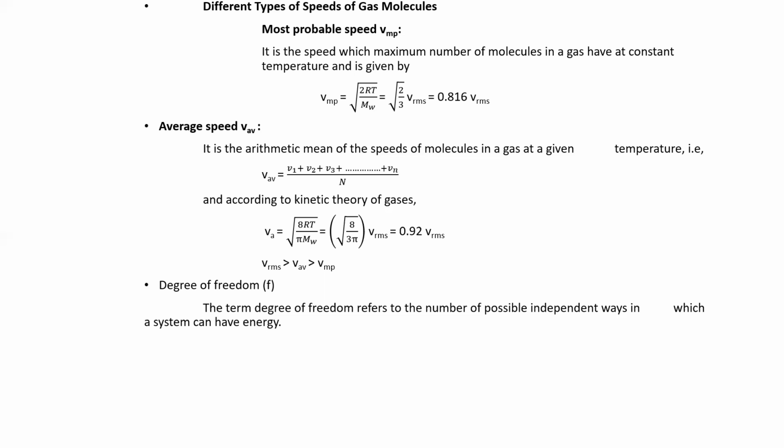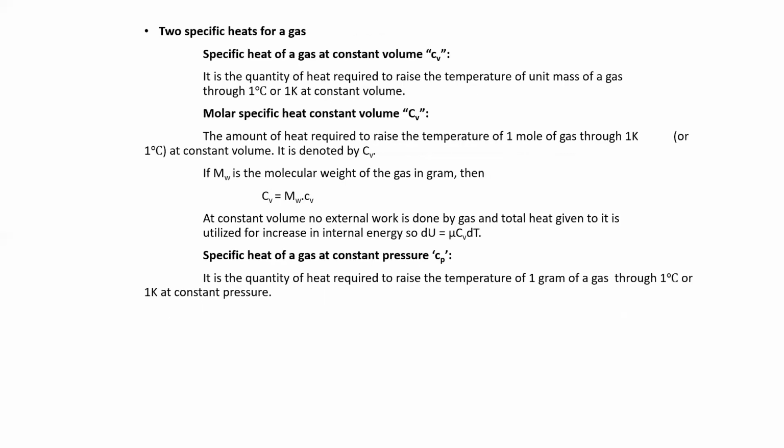So already we defined the degree of freedom. Now just some definitions to recall: the specific heat at constant volume and constant pressure, that is Cp and Cv. It is the quantity of heat required to raise the temperature of unit mass of a gas by 1 degree Celsius or 1 Kelvin at constant volume. So molar specific heat at constant volume, Cv, is the amount of heat required to raise the temperature of 1 mole of gas through 1 Kelvin at constant volume. Okay.